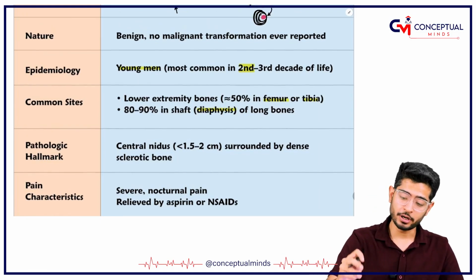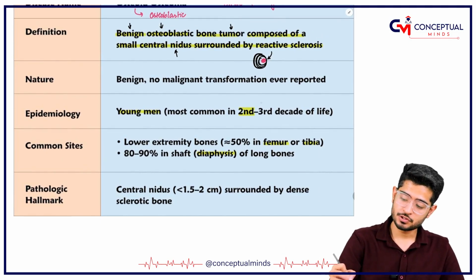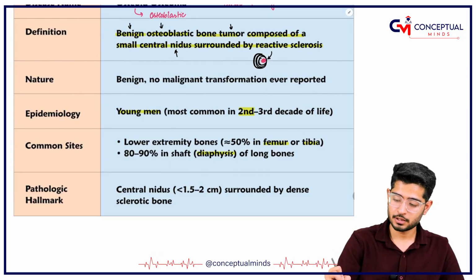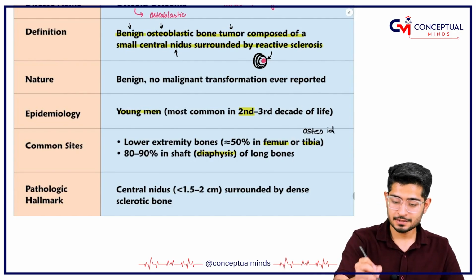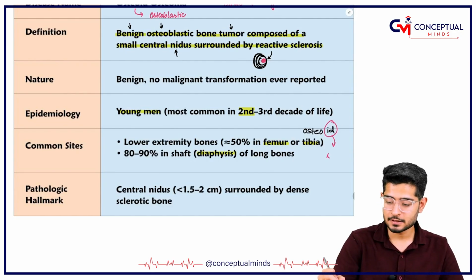Let me just tell you osteoid. What is the I and D? DI is actually "die", which means the second decade, and DI is also suggestive that we have involvement of the diaphysis.